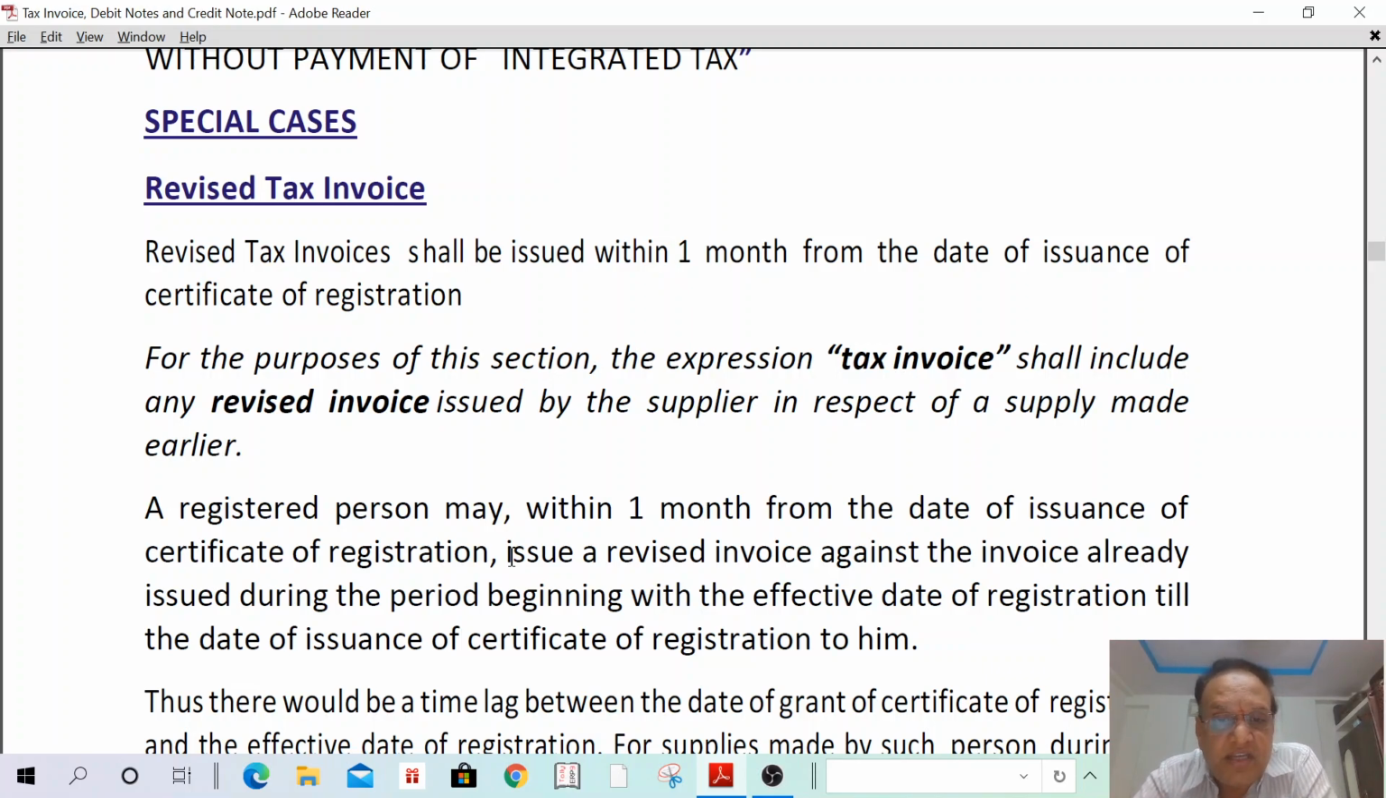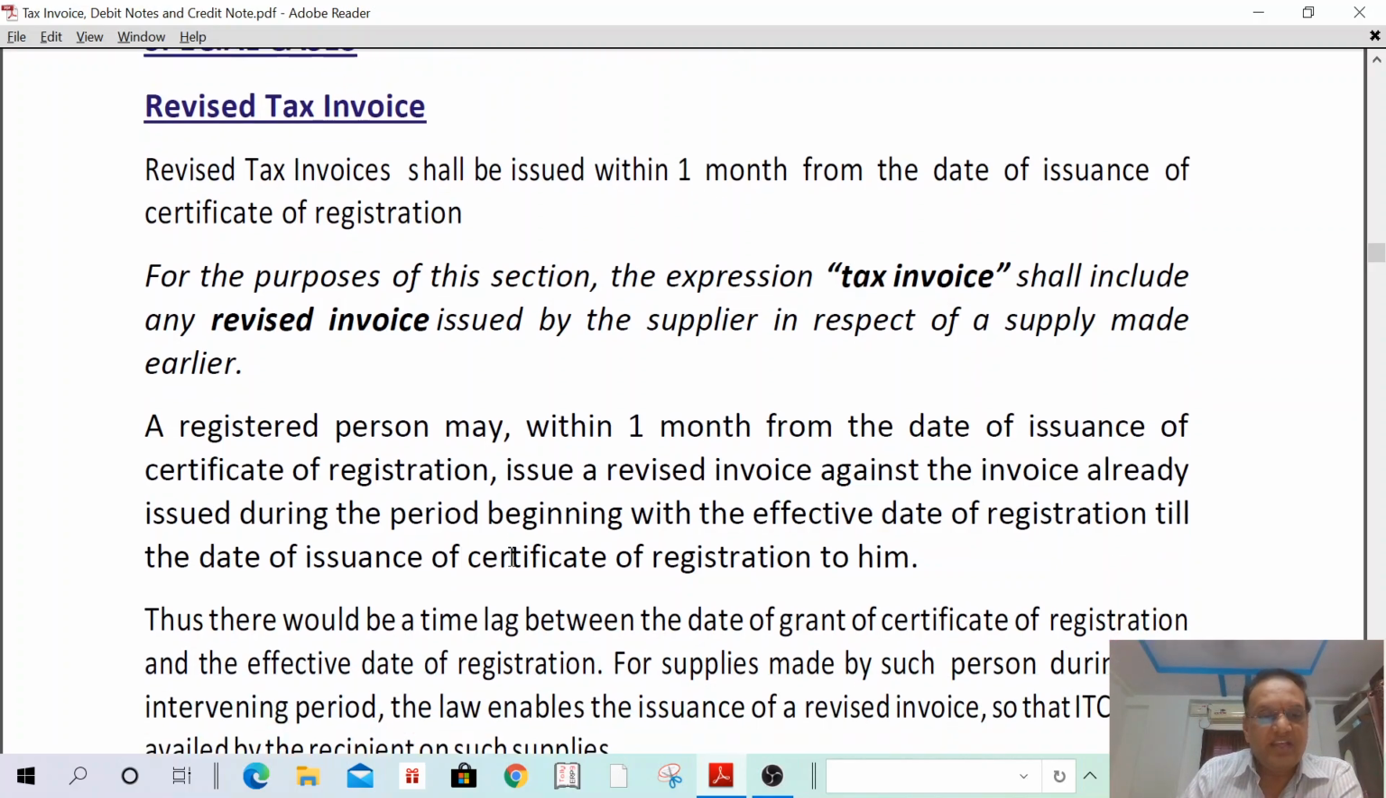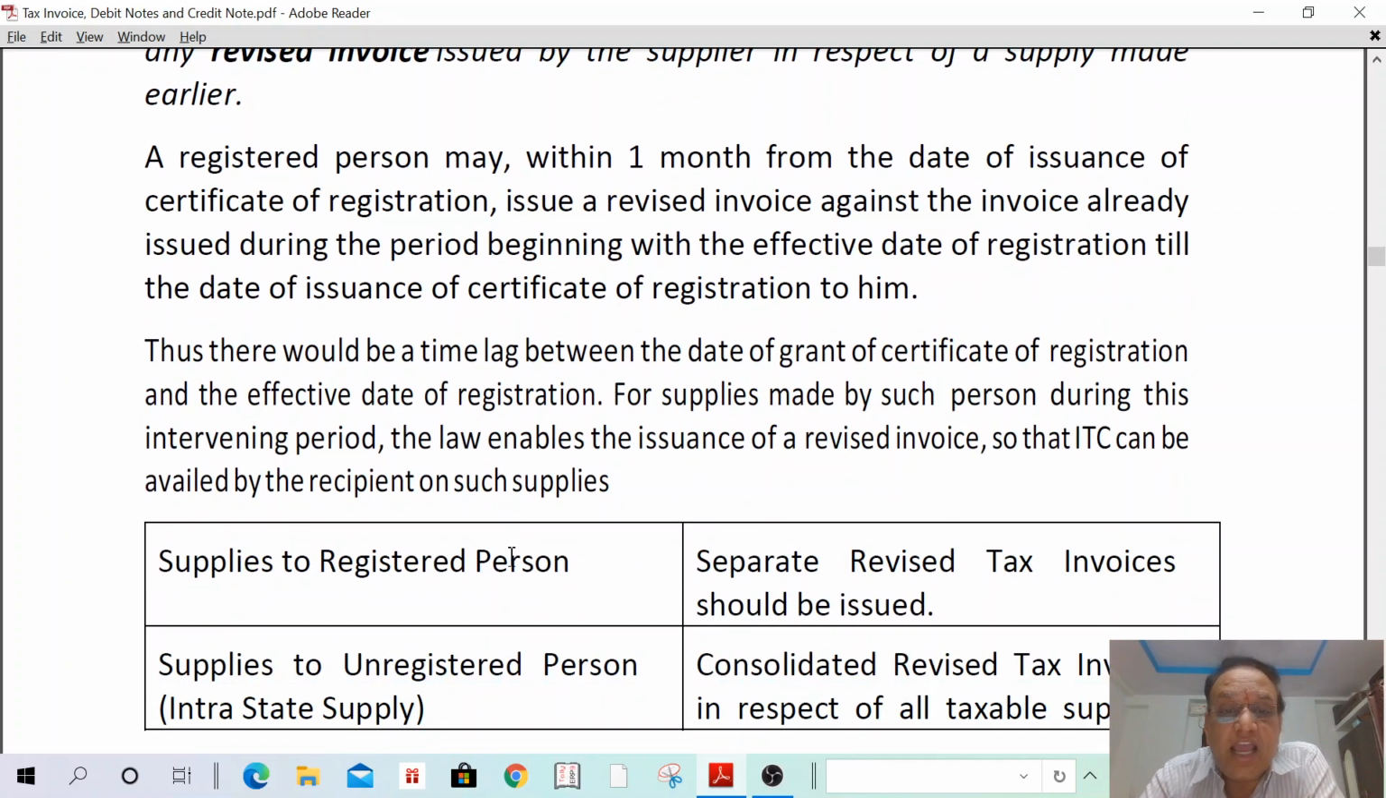A registered person may, within 1 month from the date of issuance of the certificate of registration, issue a revised tax invoice against the invoice already issued during the period beginning from the effective date of registration till the date of issuance of registration to him. Thus, there would be a time lag between the grant of the certificate of registration and the effective date of registration. For supplies made by such person during this intervening period, the law enables the issuance of a revised invoice so that ITC can be availed by the recipient of such invoice. Understand? Okay. Next.